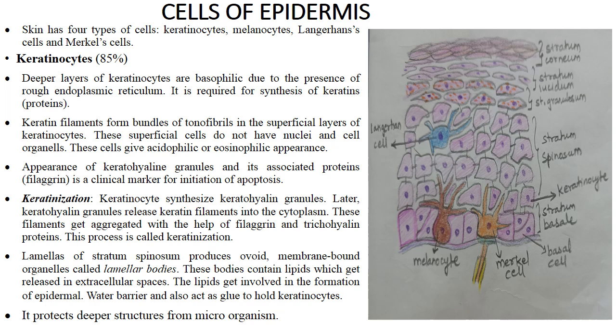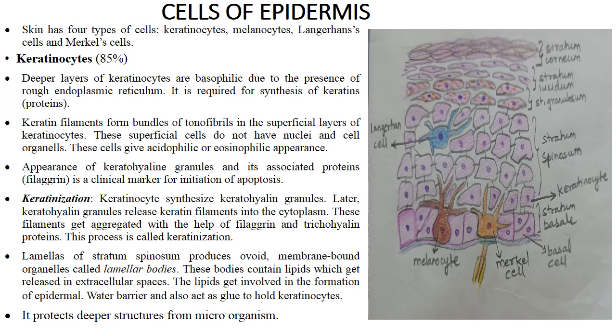In stratum granulosum we have the lamellar bodies that are filled with granules and they are associated with the protein filaggrin. It synthesizes the keratohyalin granules. It is a clinical marker of apoptosis. And the keratohyalin, again, it is a protein, so more amount of rough endoplasmic reticulum is there. So in stratum granulosum, the keratinocytes are basophilic. In stratum spinosum, again, we have lamellar bodies which have more amount of lipid, and it helps in formation of the water barrier.